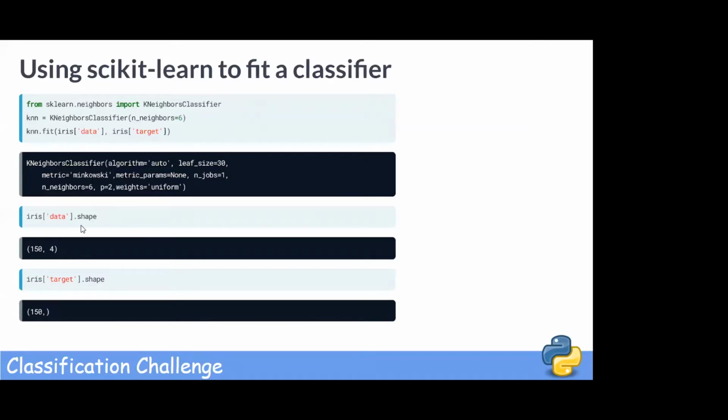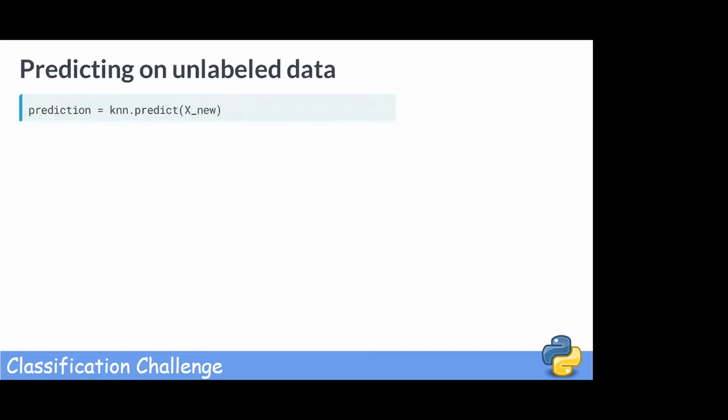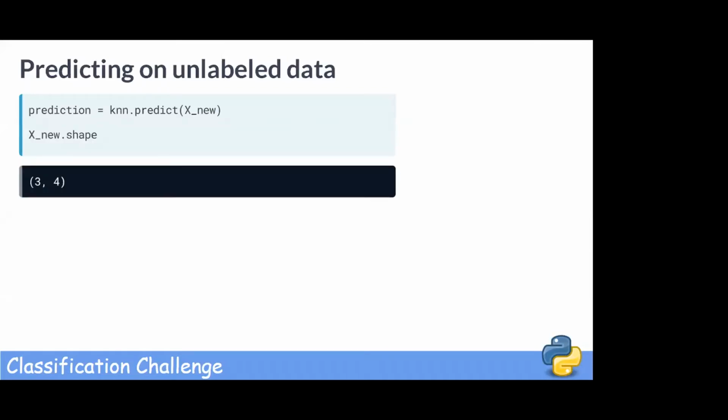Now that we have fit our classifier, let's use it to predict on some unlabeled data. Here we have a set of observations x new. We use the predict method on the classifier and pass it the data. Once again, the API requires that we pass the data as a NumPy array with features in columns and observations in rows. Checking out the shape of x new, we see that it has 3 rows and 4 columns, that is 3 observations and 4 features.